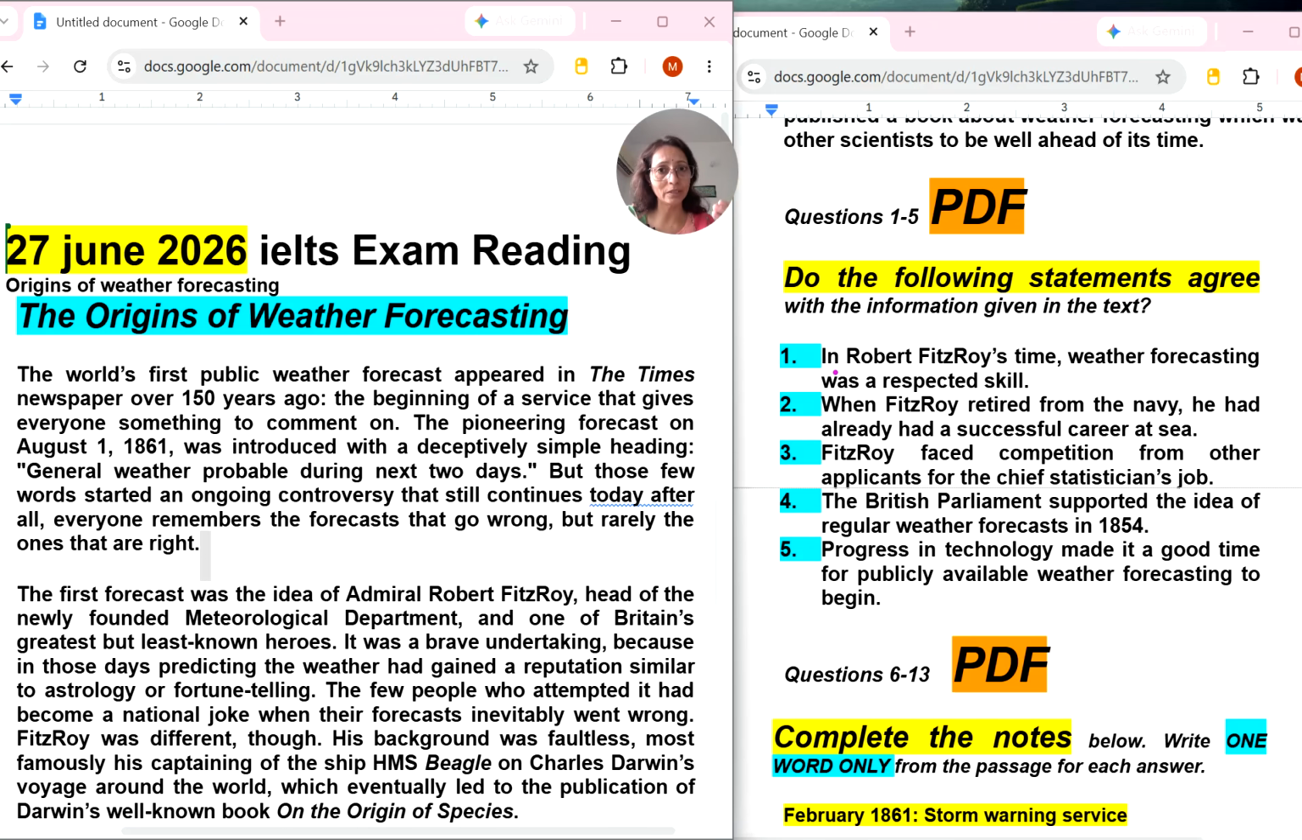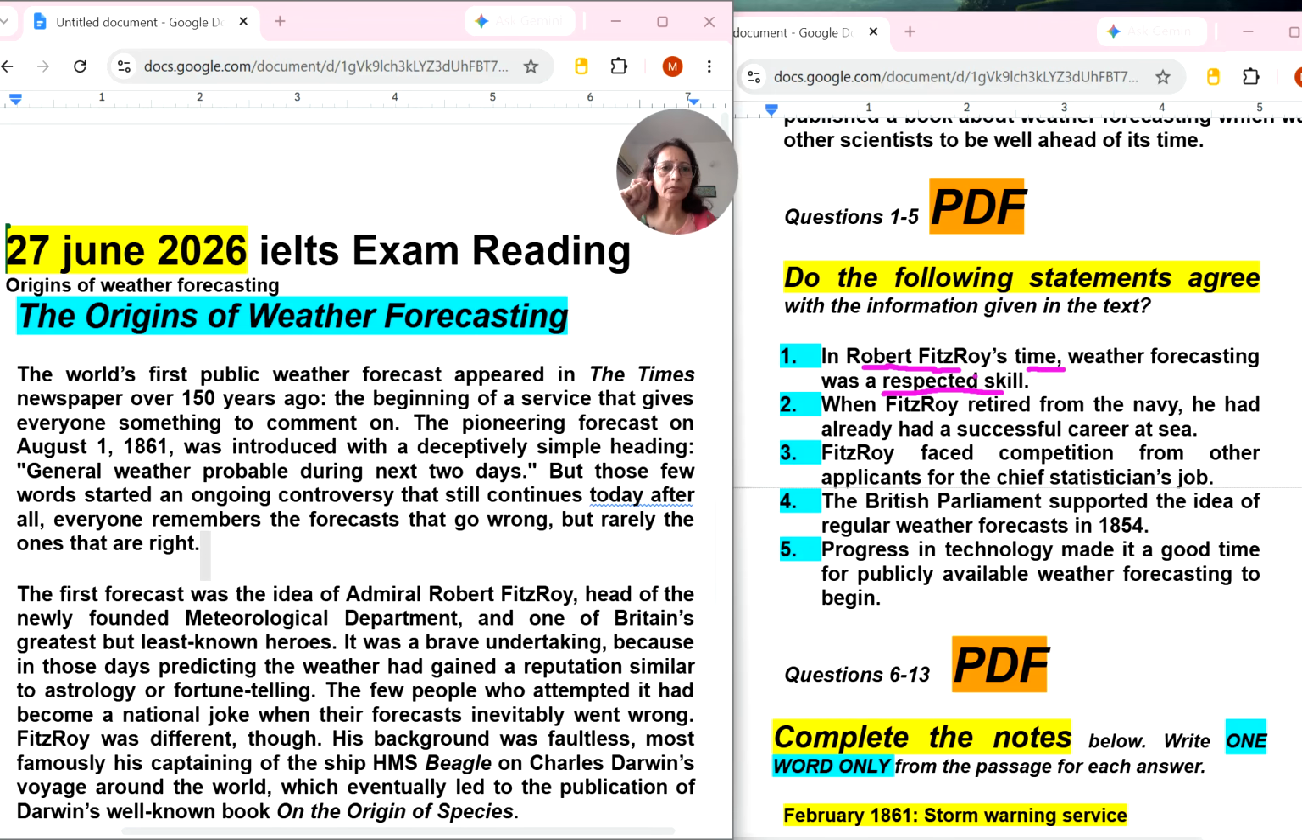Of course, this is the first type of question, so we will start reading from the first paragraph. And if you think you will first read the full passage within 2-3 minutes, that's a waste of time. First you take the target and then come to the paragraphs. Of course, we have to read it, but we will not read everything in the passage thoroughly. So the first question says, in Robert Fitzroy's time, weather forecasting was a respected skill. So this name will take us to the location.